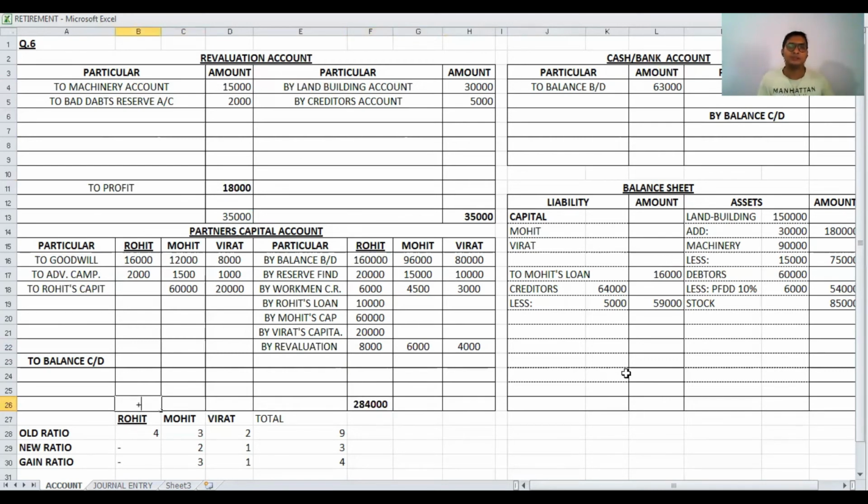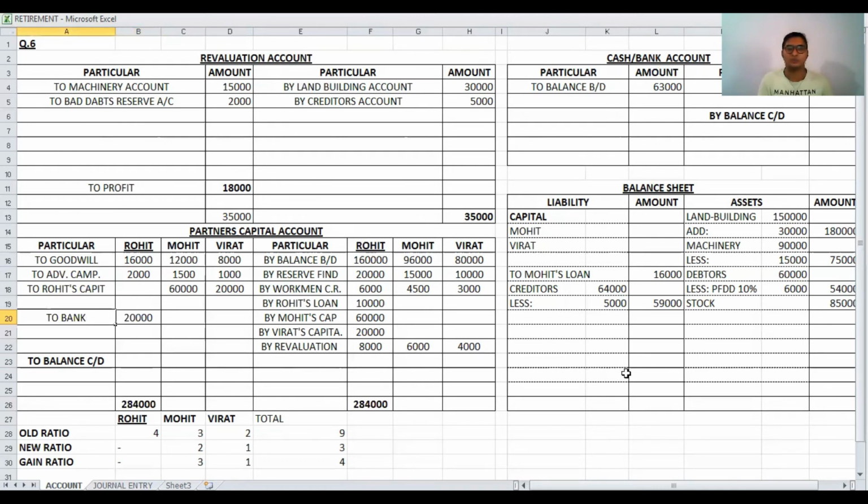This total we have to write on the debit side, and as per adjustment number 7, 20,000 is to be paid to Rohit. Against Rohit's balance we have to pay 20,000 by cash or bank.